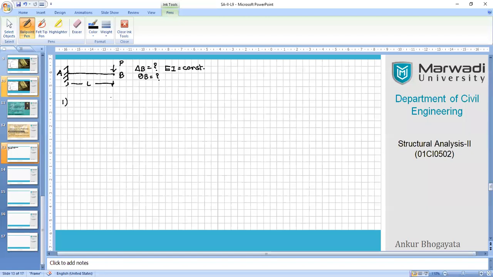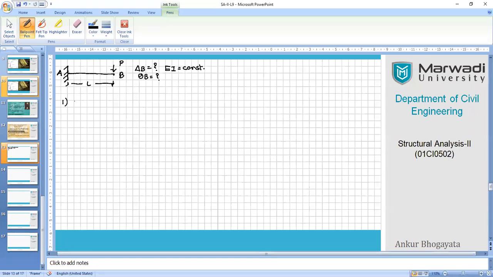Always remember, when you are dealing with cantilevers, irrespective of pure cantilever or propped cantilever, you should start your analysis based on the energy principle methods from the free end.